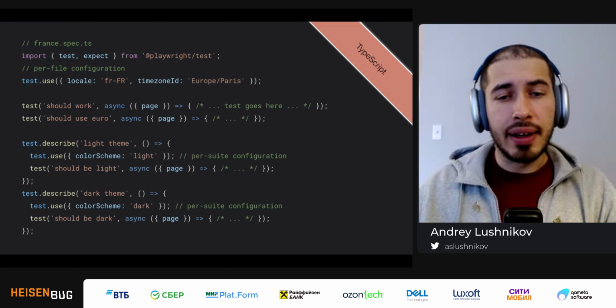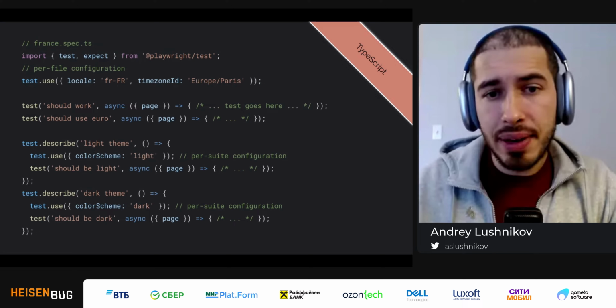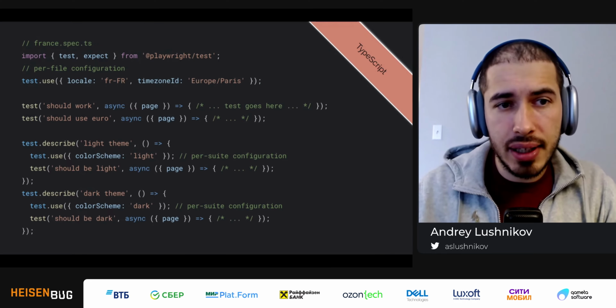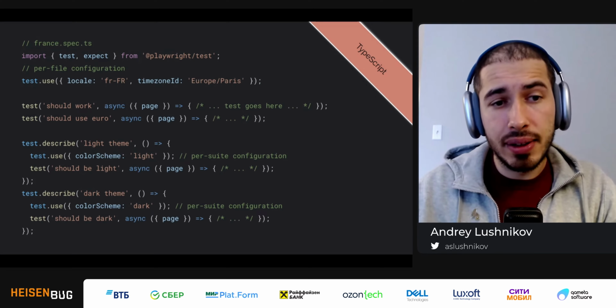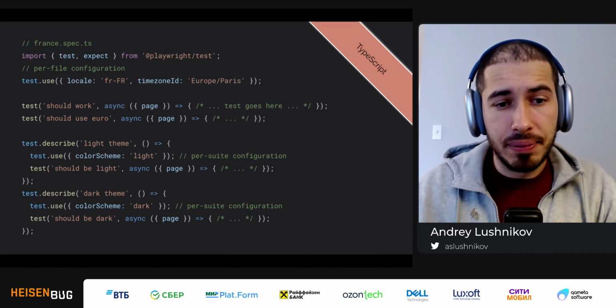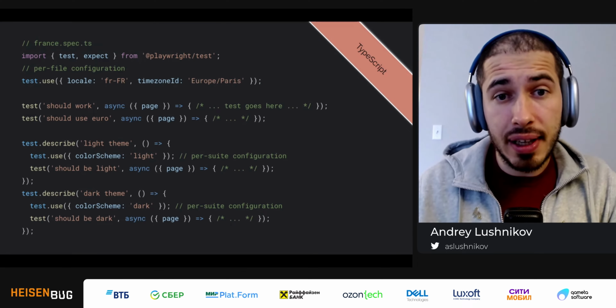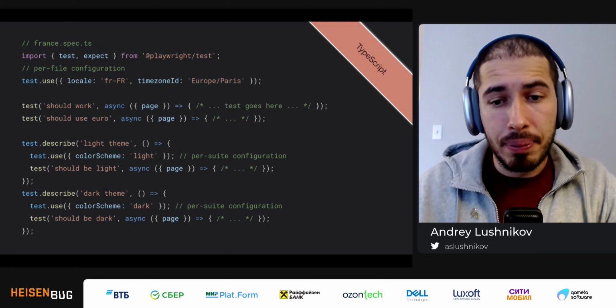Now, getting back to the reasons of why we actually originally created Playwright Test, this is a good example of flexibility. We don't know any other JavaScript testing framework that lets you so easily configure your tests. And this is what we call fixtures, and this is what actually comes from PyTest.